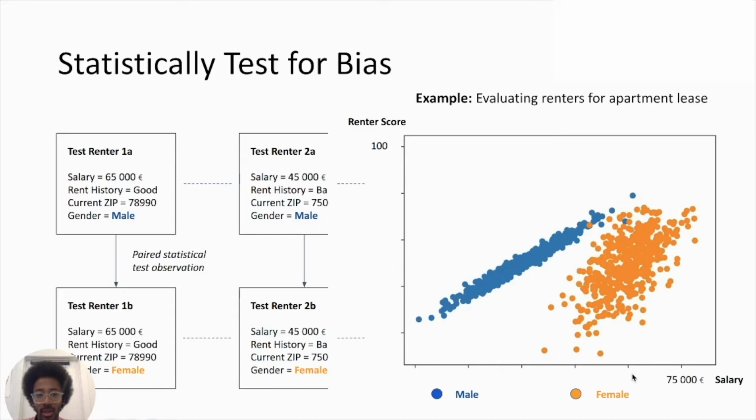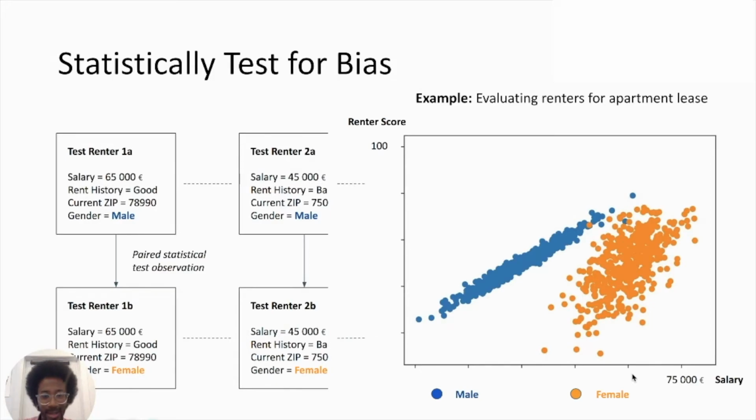And doing so, what we can do then is to statistically assess whether this change of gender, the switch from male to female, by itself led to substantial changes in the outcomes. And it's also possible to visualize that. And here in the graph, you can see that in this theoretical example, if you're female, you actually need a substantially higher salary to be able to get the same renter score, which means the same likelihood to be approved as a male applicant. That would be very similar otherwise.